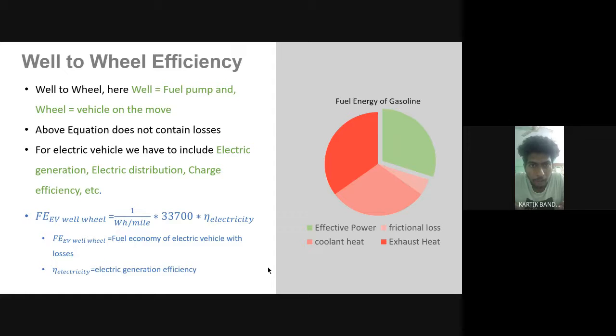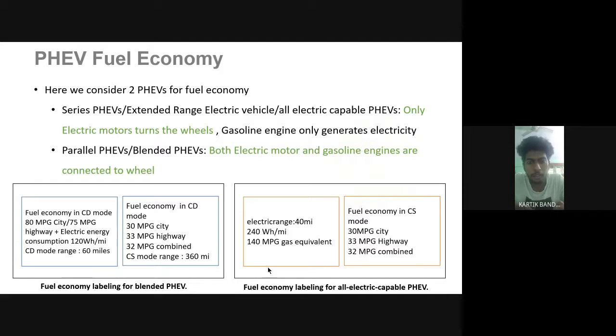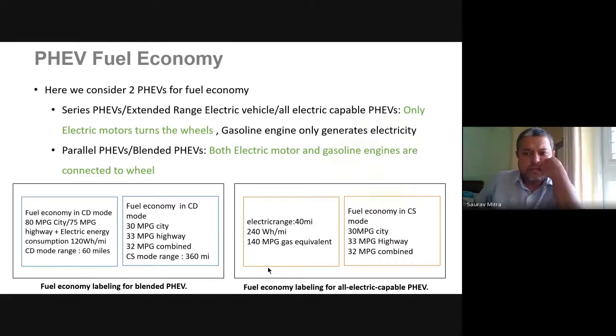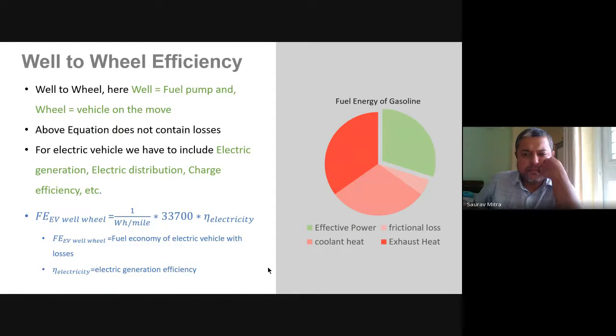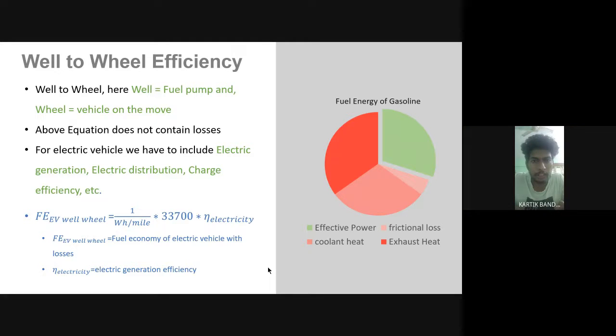So, fuel economy of EV. Previous slide, please. In this case, the same equation remains with a multiplication of the efficiency of the losses. So here we can see that the fuel economy of the EV wheel is equal to the fuel economy of the electric wheel with losses, and the electricity is the electric generation efficiency.